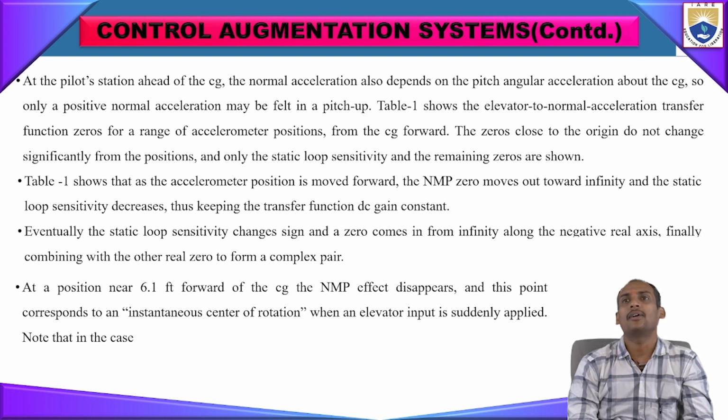The zeros close to the origin do not change significantly with position, and only the static loop sensitivity and remaining zeros are shown. The table shows that as the accelerometer position is moved forward, the NMP zero moves towards infinity and the static loop sensitivity decreases, thus keeping the transfer function DC gain stable.